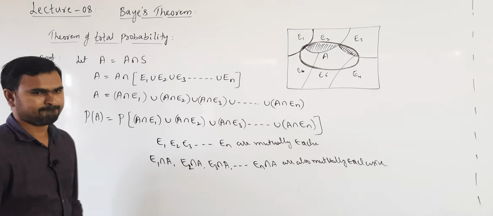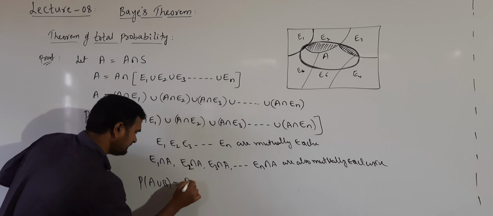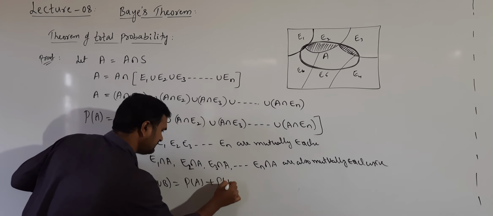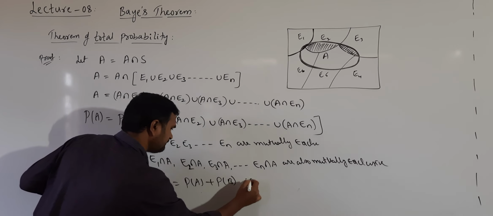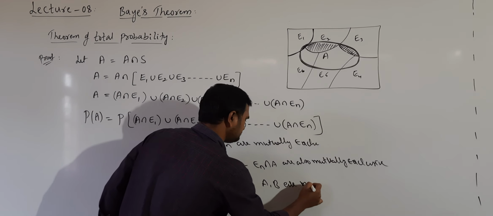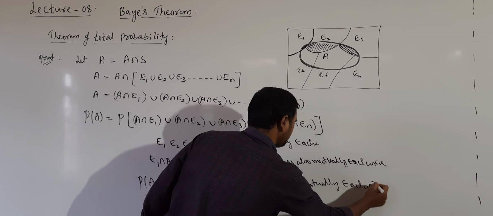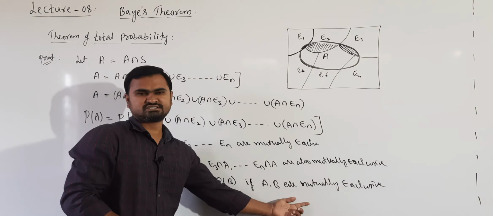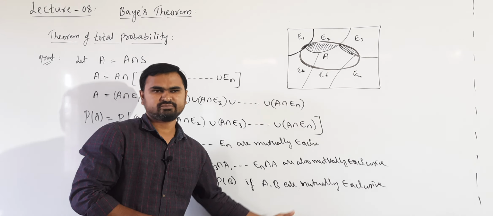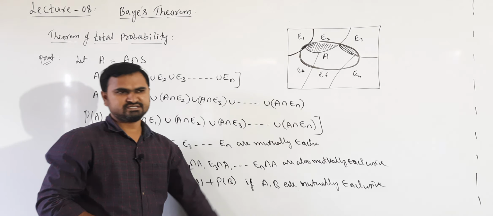If you remember, probability of A union B we write as P of A plus P of B if A, B are mutually exclusive events. When A, B are mutually exclusive events, probability of A intersection B is 0, because their intersection is the null set.